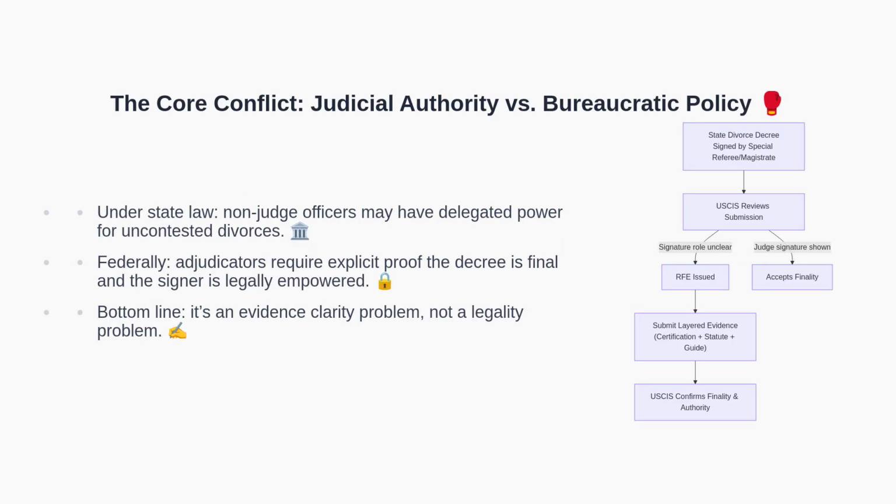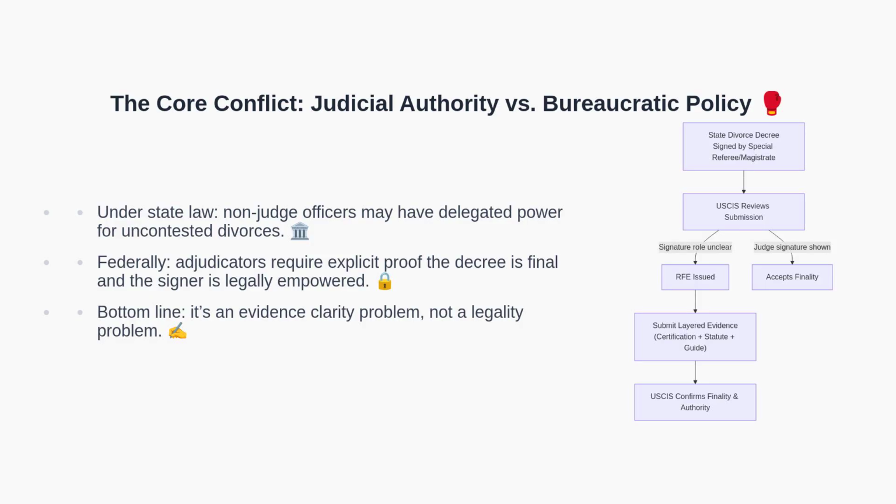Let's clarify the core conflict. In many states, uncontested divorces can be finalized by a special referee, magistrate, or similar officer. State law can delegate authority for these judgments. However, federal adjudicators often expect unambiguous evidence that the decree is final and that the signer had legal authority to enter the judgment. When the decree's face does not clearly prove both finality and authority, the case may trigger an RFE. This is about evidence clarity rather than challenging state law's validity.